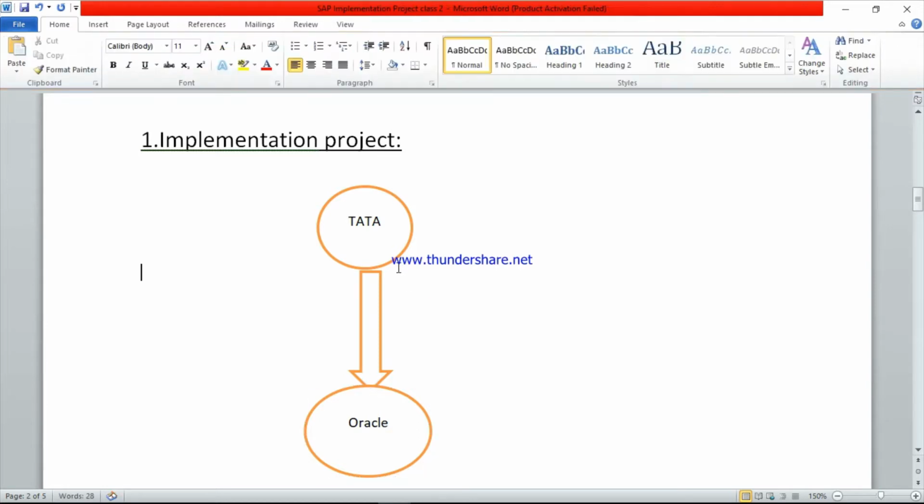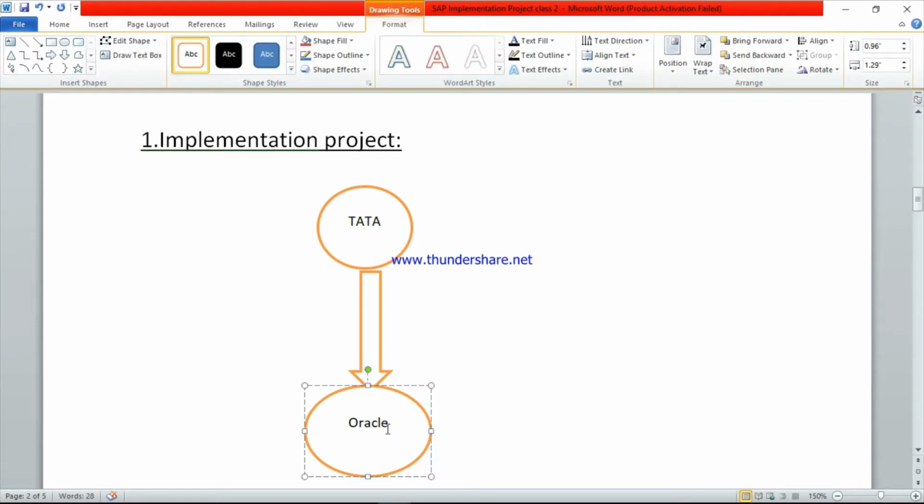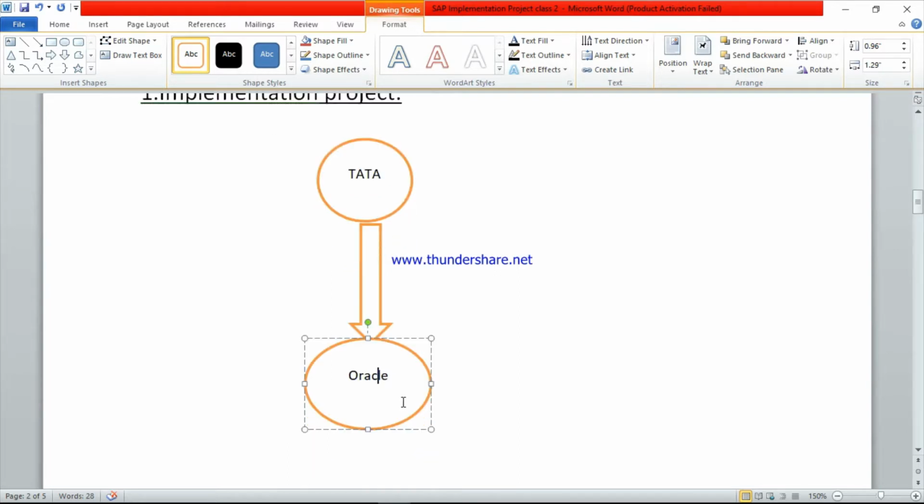This Tata Group is using Oracle for their reporting purpose, like QB and Tally. From the last 5 years they have been using Oracle as their reporting and accounting package, till 2020. From 2021 onwards they are planning to start SAP.